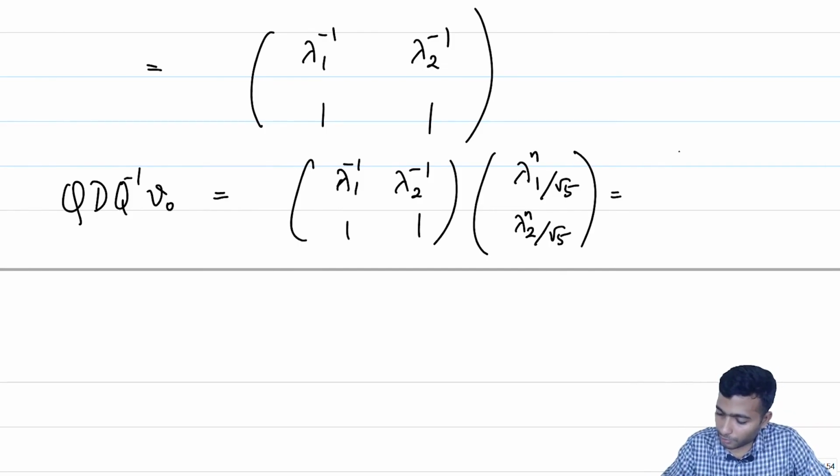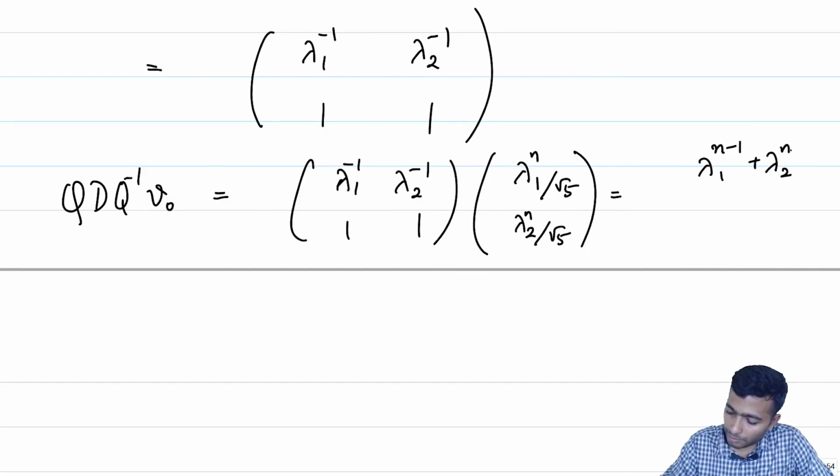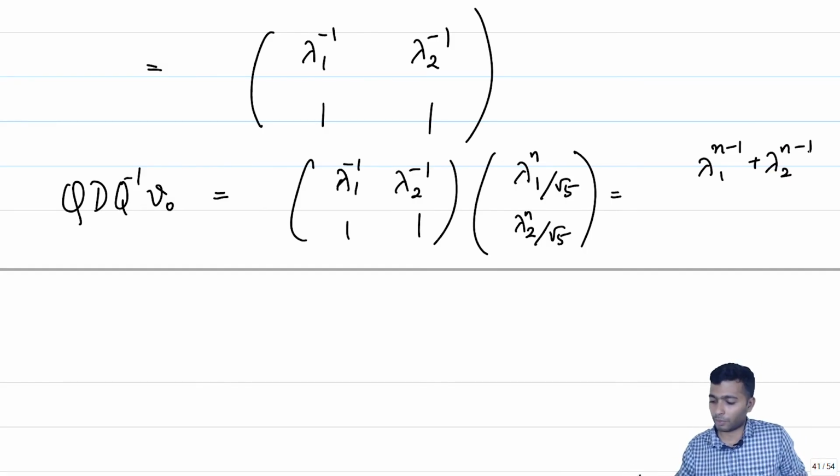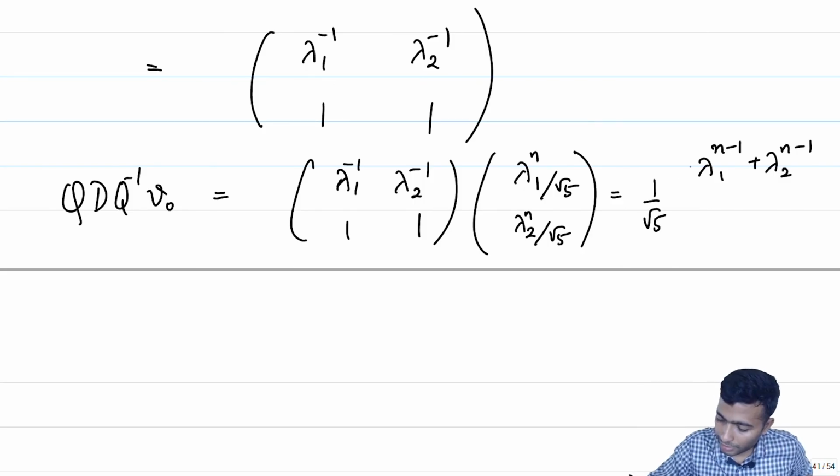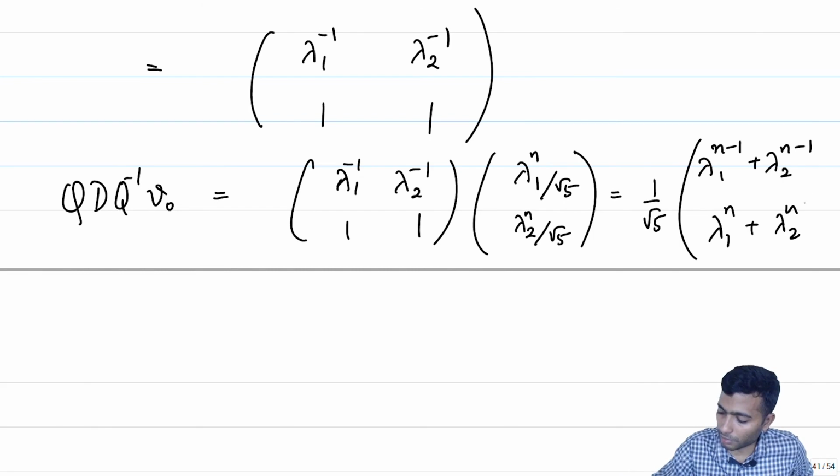This just turns out to be equal to lambda 1 to the power n minus 1 plus lambda 2 to the power n minus 1 by root 5, and 1 by root 5 times lambda 1 to the power n plus lambda 2 to the power n.